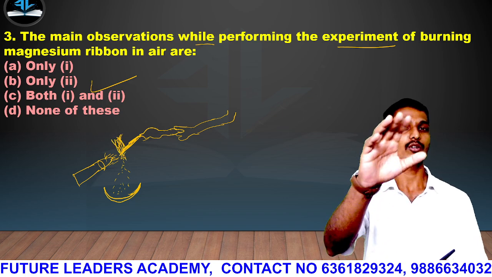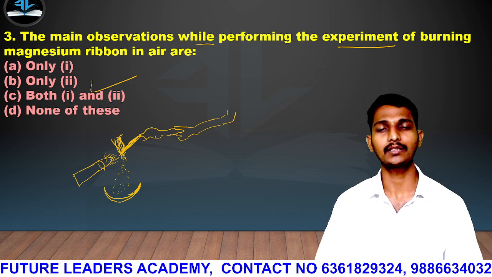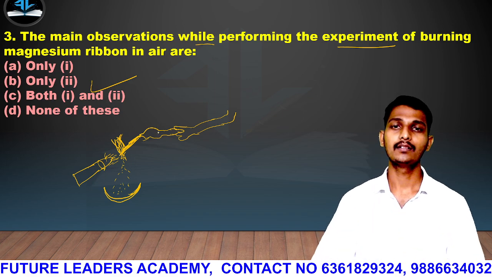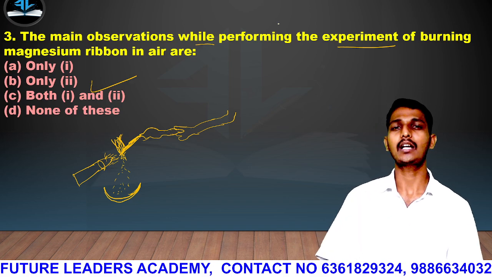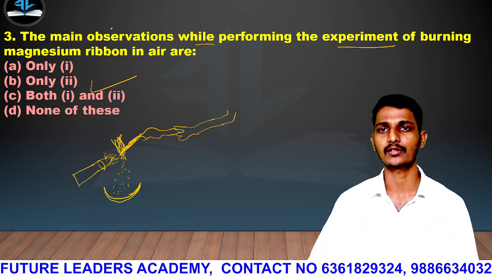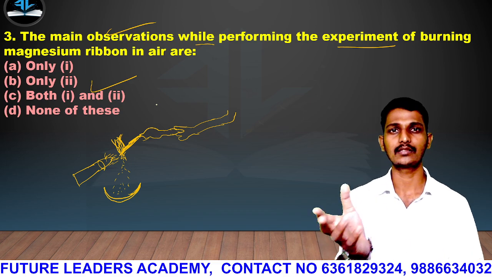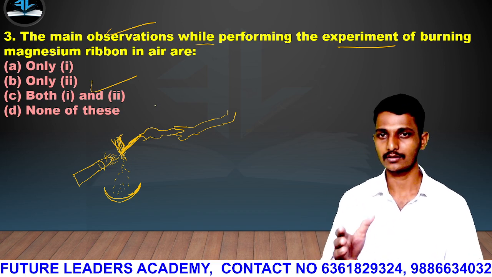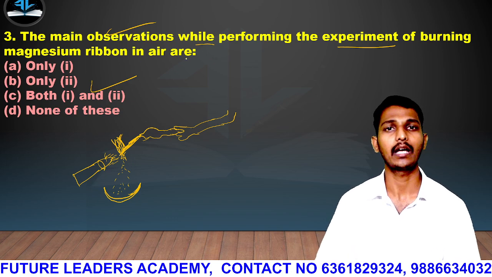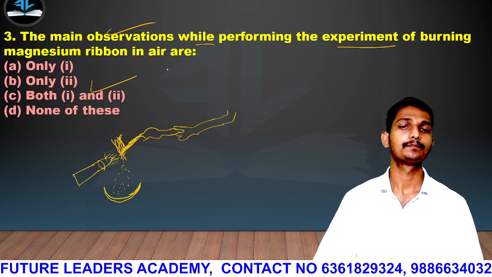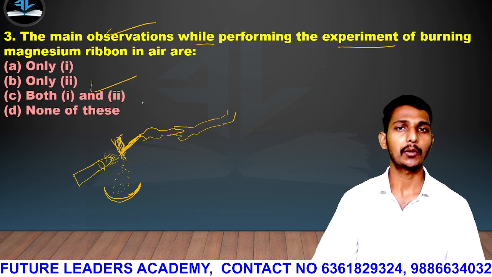Bright flame. The question has been asked, guys: when magnesium ribbon is burned in the presence of oxygen, what happened? These are the observations the question asks. He may ask the question in the manner of, what observations will be seen while performing the experiment when magnesium ribbon is burnt in air, or what happened when the magnesium ribbon is burnt in the air?